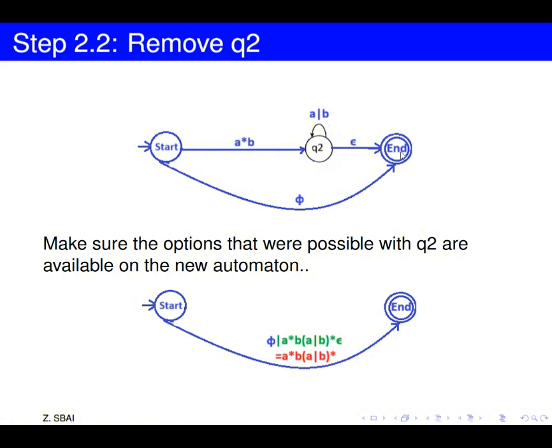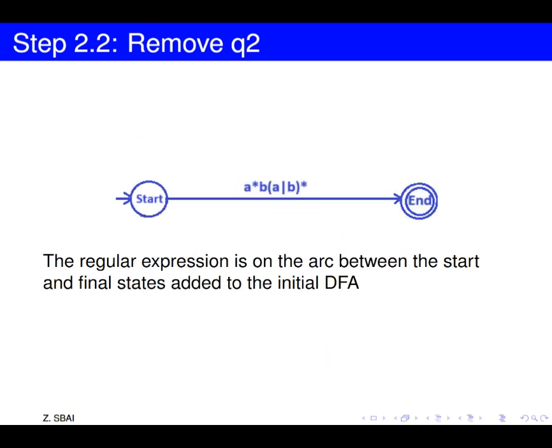and then we will write epsilon, and the result here will be, we will remove this epsilon because epsilon concatenated to anything is this anything, and we will remove this empty set because the union of regular expression with the empty set will be the regular expression, and we will write down here A star B between parentheses A or B star. Okay, now we clean out the diagram. We will find on this remaining transition the regular expression that we were looking for.